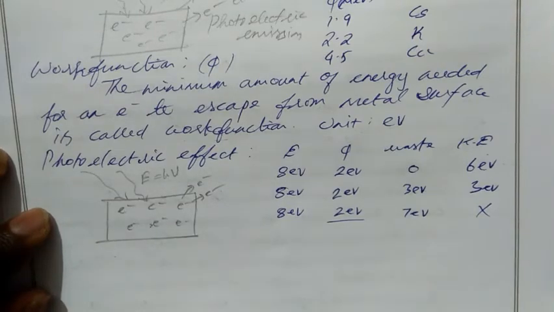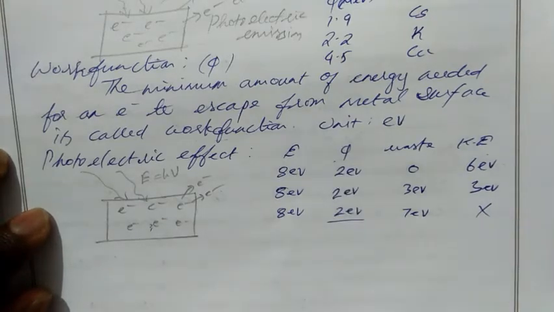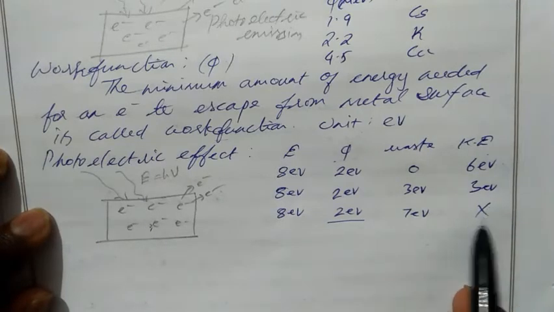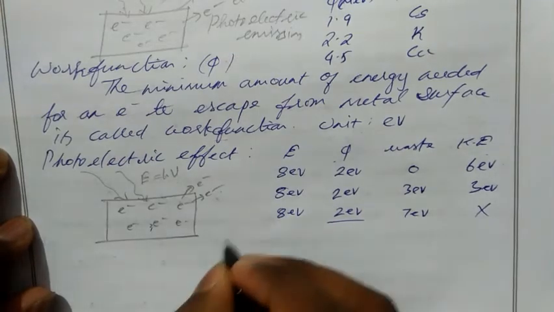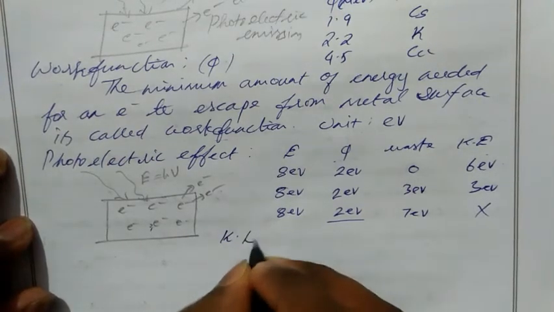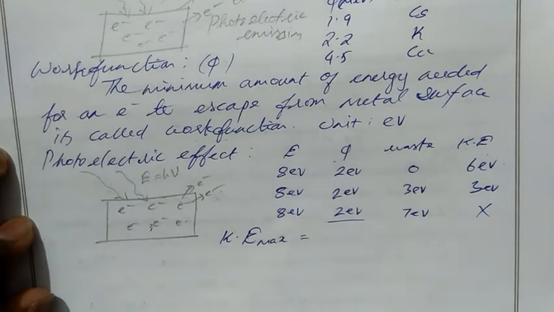Because the electron needs 2 electron volt, since the work function of this material is 2 electron volt. So with 1 electron volt, the electron cannot come out of the surface. So here the electron won't gain any kinetic energy. When an electron moves, we can say it has kinetic energy, but here the electron won't come out. So we can say kinetic energy max from this equation.